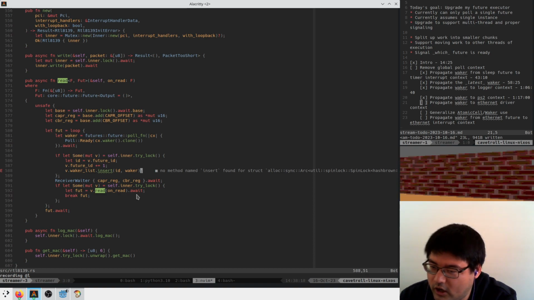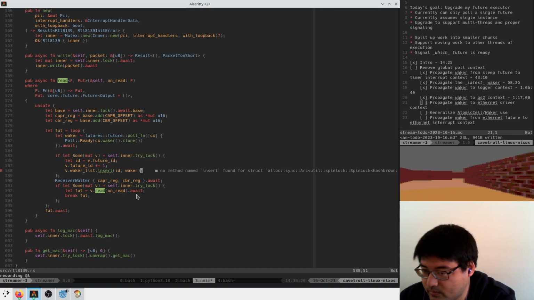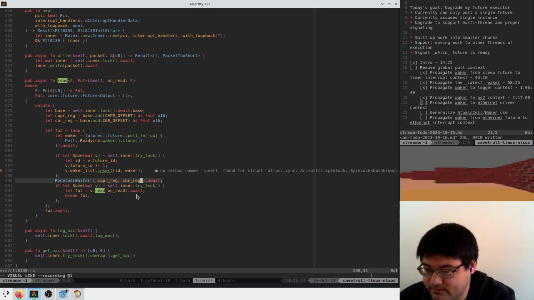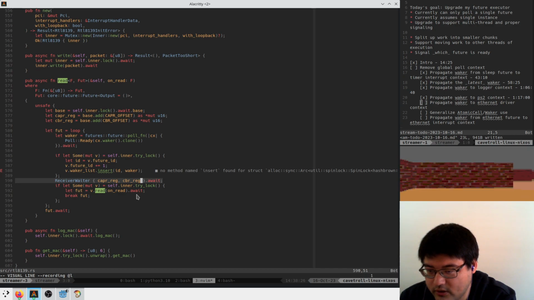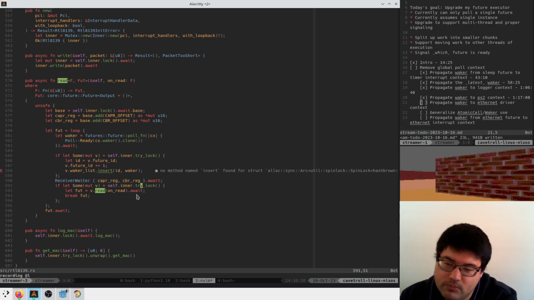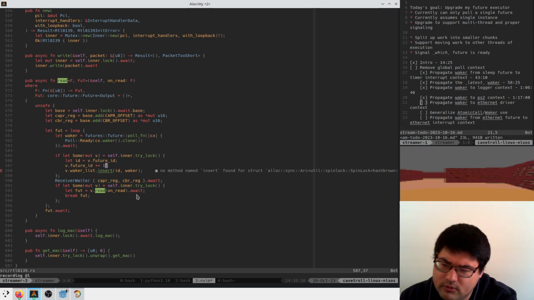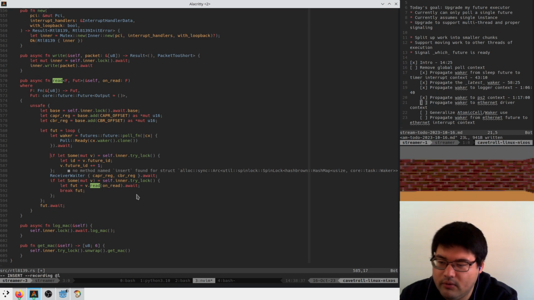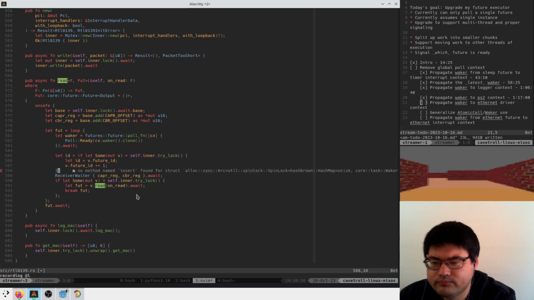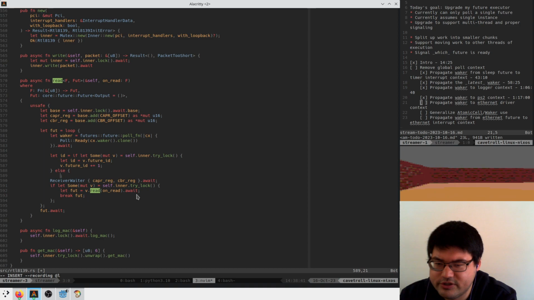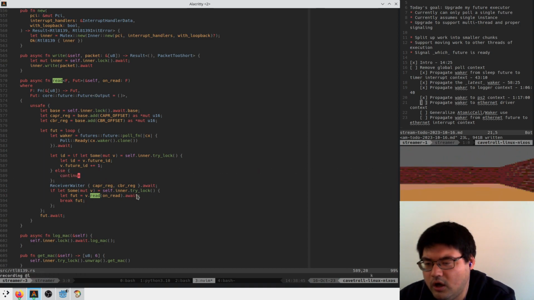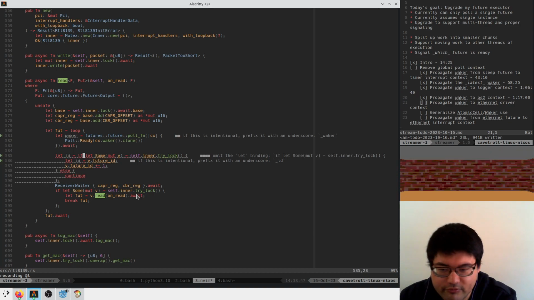And that's actually going to be a problem because the waker list needs to be propagated into this receiver waiter as well. So probably what makes more sense here is we just get the ID. If we fail to acquire the lock, we just continue. But that's a problem because we'll hot loop forever.